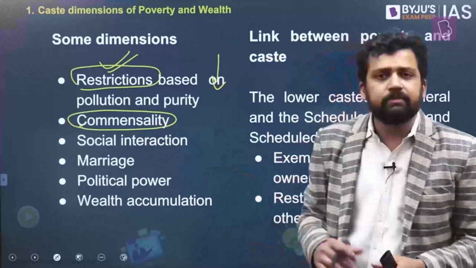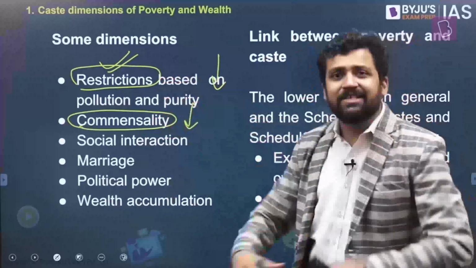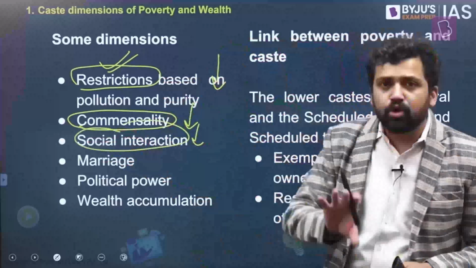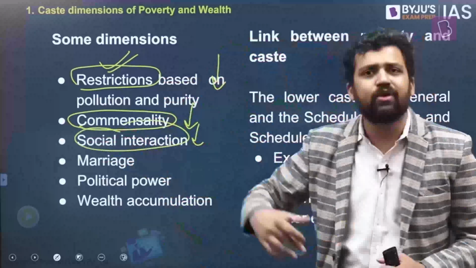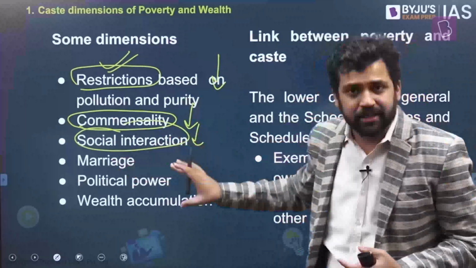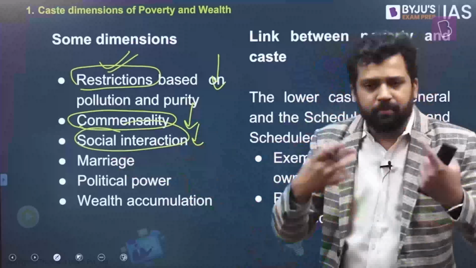But all these rules and regulations are also not as strong. They have become weaker over a period of time. Restrictions based on pollution and purity have gone down. Commensality-related rules and regulations have also come down. And the different kinds of restrictions on social interaction have also gone down. Because as you move towards urbanization and industrialization, you can't follow all these restrictions, and people are also becoming more open. So all these dynamics have gradually changed. But does that imply the caste system has become completely weak, that it's a totally caste-free society?